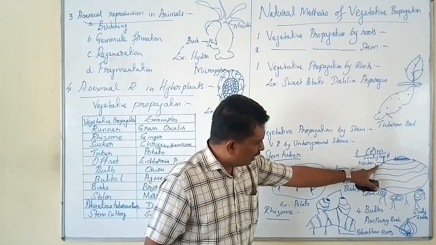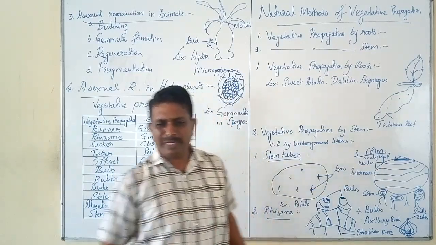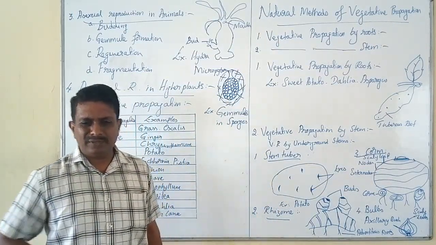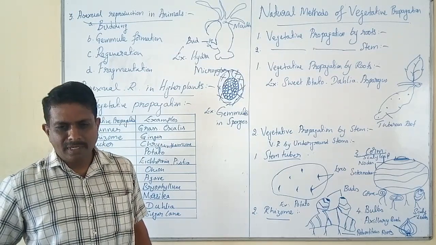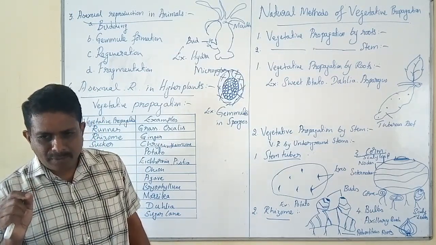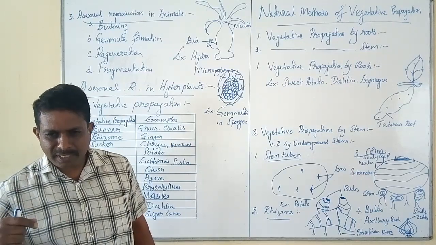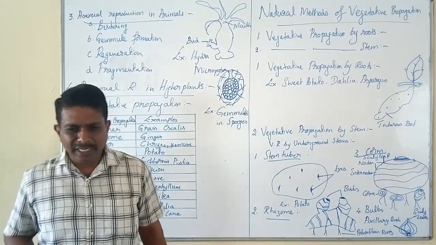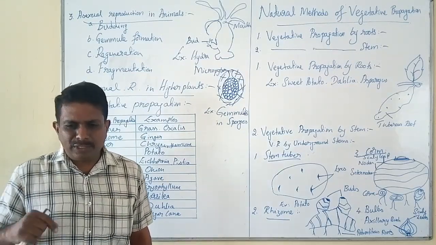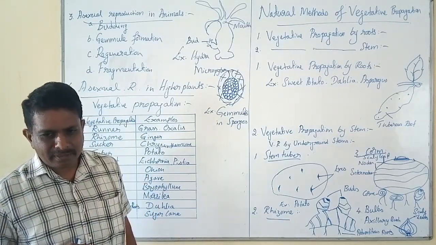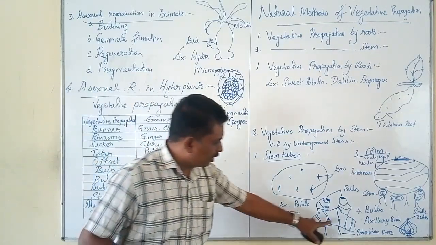In addition, in the nodal region you can find scaly leaves. Each node possesses an axillary bud.